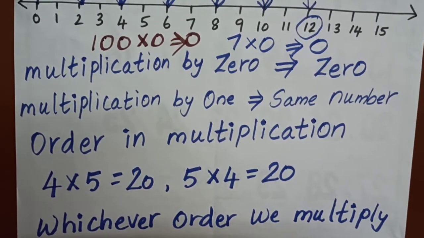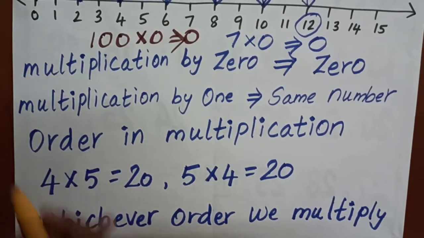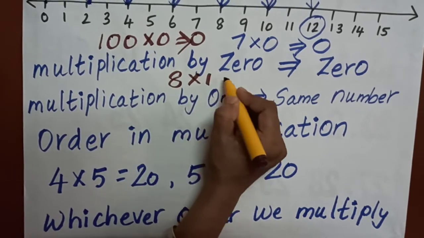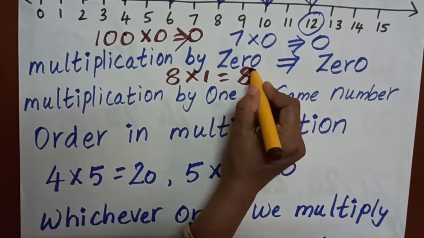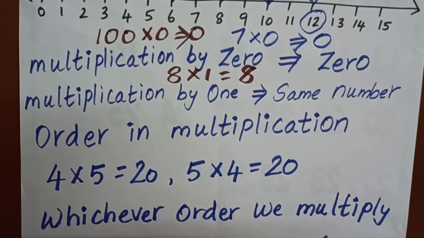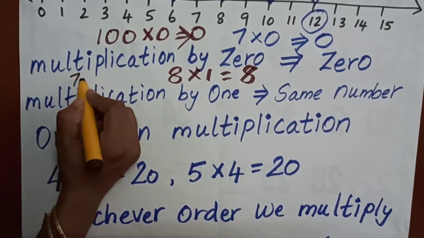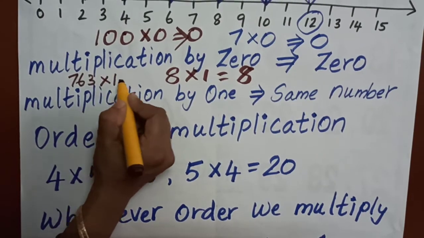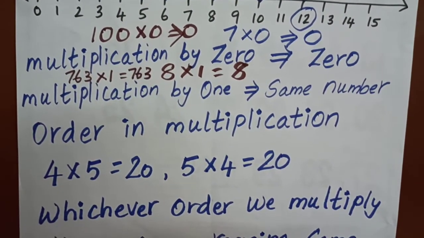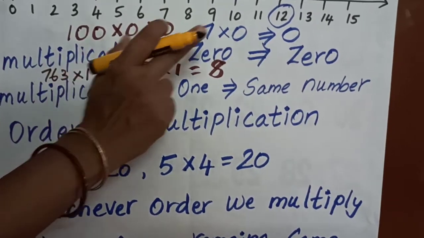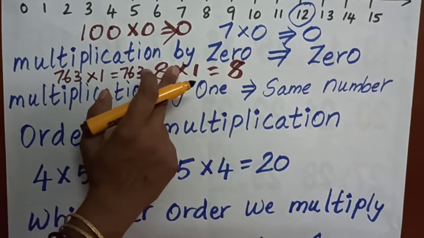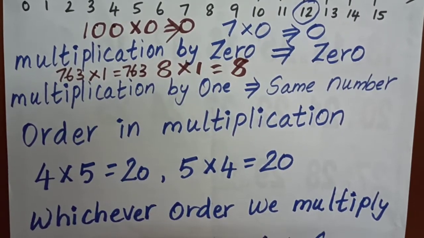The next, multiplication by 1. For example, if I am multiplying 8 into 1, what will be the answer? 8 ones are 8. The answer is 8. I will get the same number. For example, 763 into 1 equals 763. Same number. So multiplication by 0, the answer will be 0. Multiplication by 1 gives the same number.